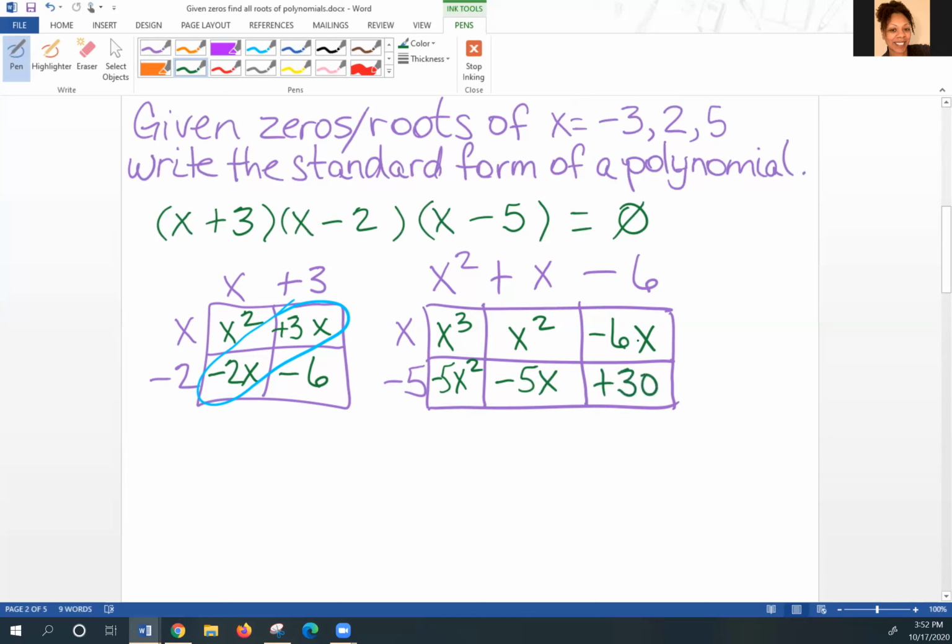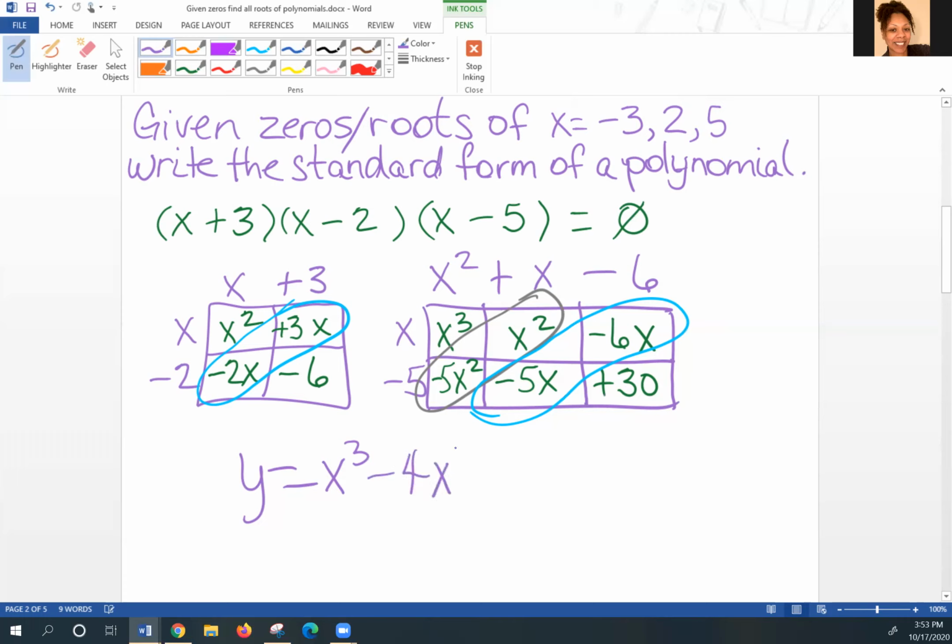And I am looking again to see if there's anything I can combine, and diagonally I can combine my x squared and I can combine my x's. So now my final answer is going to be y is equal to, I take my first box, which is x cubed, go to the second box and I recognize I can combine it. So that's going to be negative 4x squared.